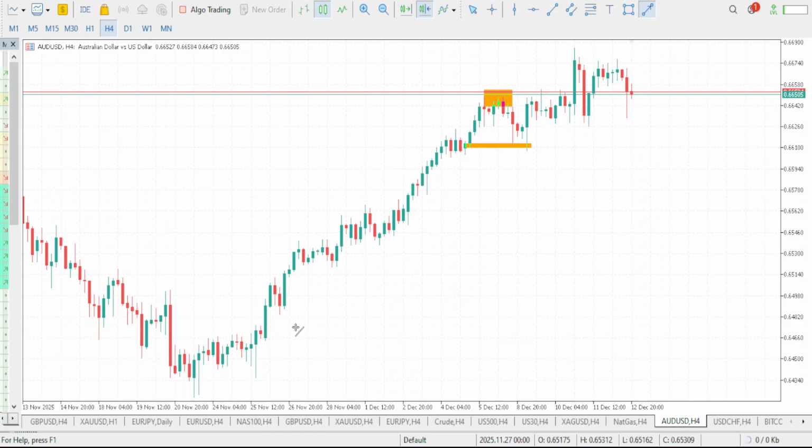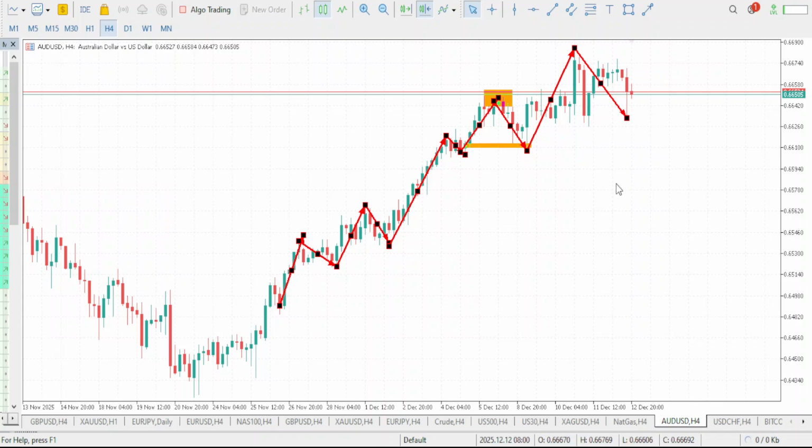Now, take a look at it this way. If this is our high, here is our higher low. This is also our higher high. Here comes the higher low. Market eventually pushed up and gave us a higher high, and here is the higher low. Market did a higher high, and here comes the higher low. Market eventually pushed up and gave us a higher high, and this is our higher low.